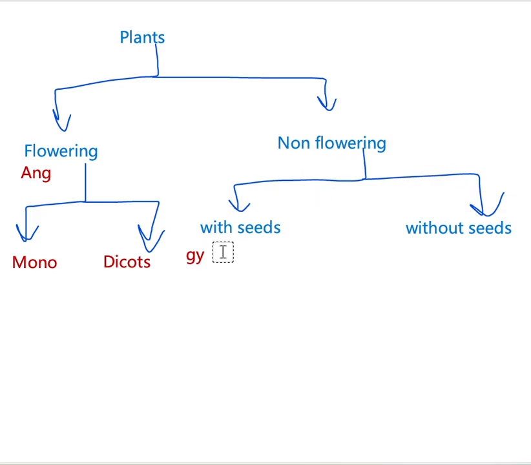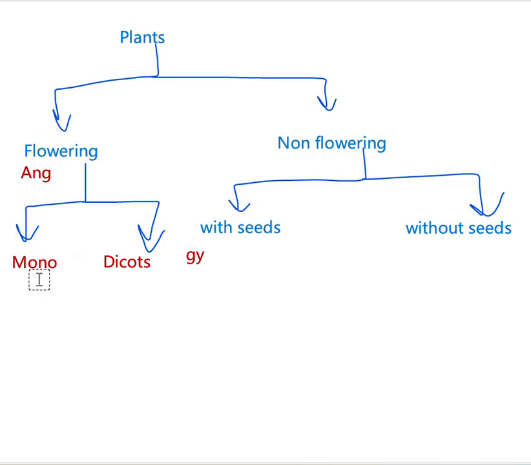Non-flowering plants with seeds are called gymnosperms, and flowering plants are called angiosperms. These angiosperms again can be divided into two as monocots and dicots, and we'll discuss the differences between monocots and dicots in another question. If we discuss everything here, it will take some time. So I will stop the mind map here, and you have to write examples as well.